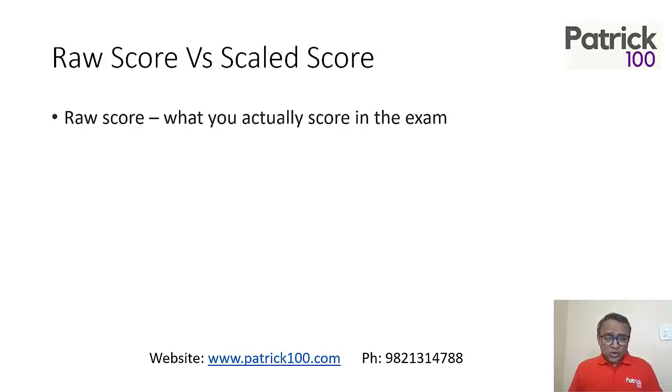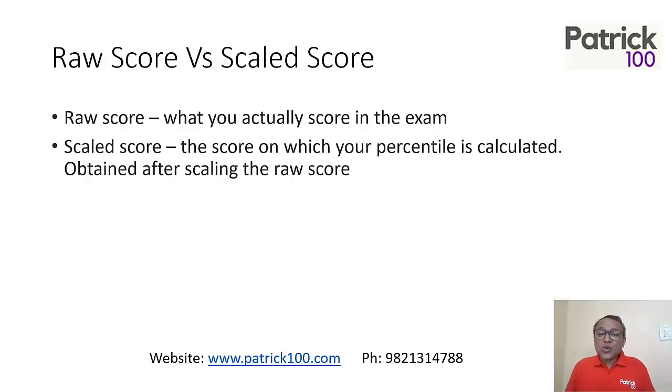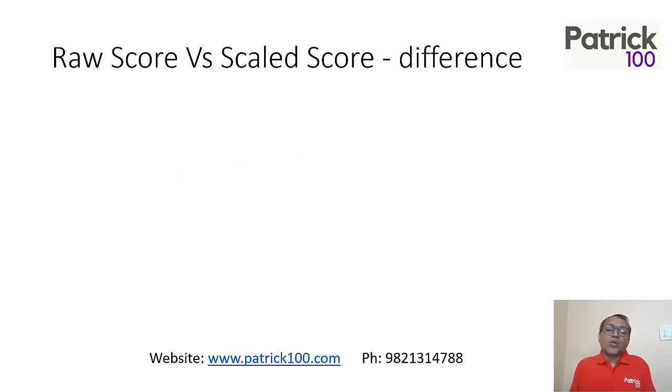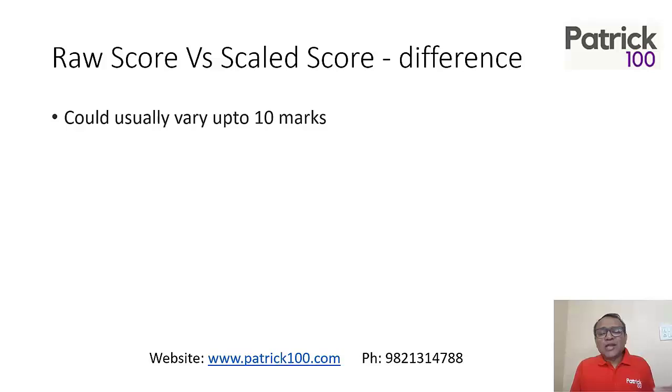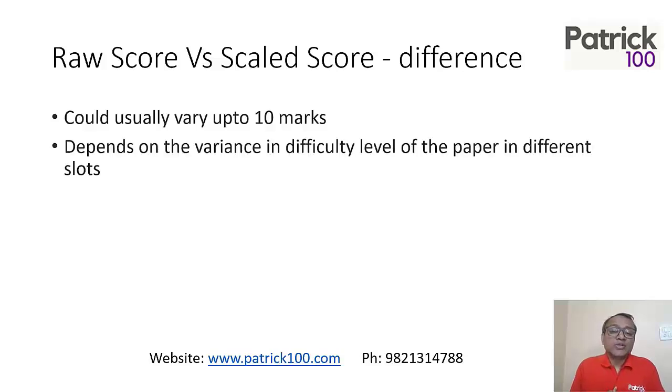Raw score is what you have actually scored in the exam. So when you got a response sheet, you got a score in the exam. Scale score is the score on which your percentile is calculated, after scaling the raw score. That means if the paper was difficult or people in your slot have scored less, they will scale it up. If people in a slot have scored more, they will scale it down and so on. Now, what's the difference? It could actually vary up to 10 marks. I mean, your marks can go up or down by approximately 10 marks, of the total marks.